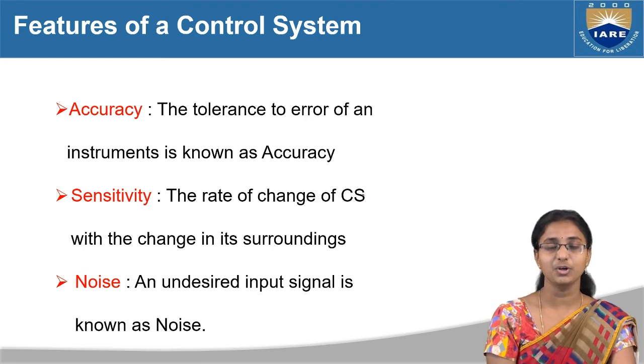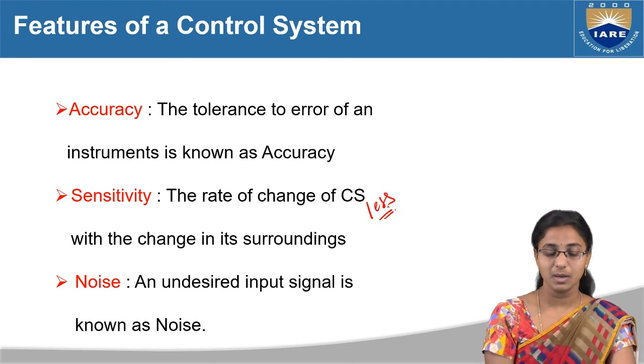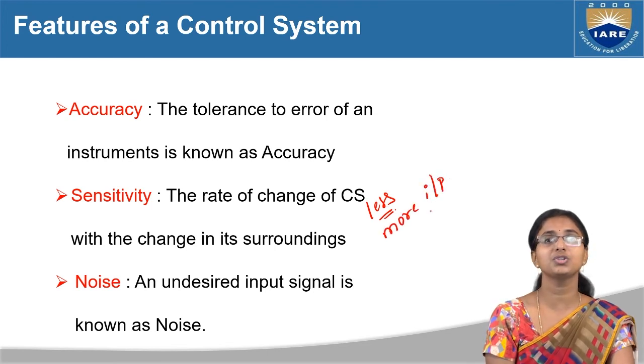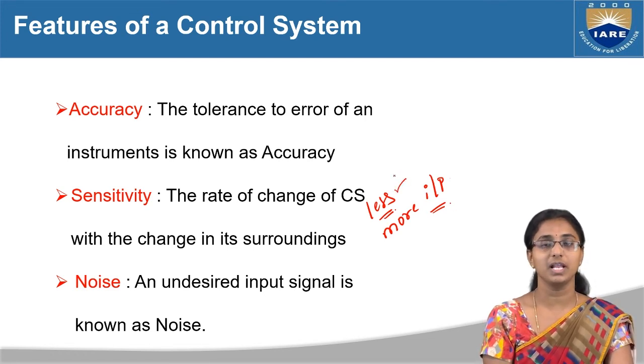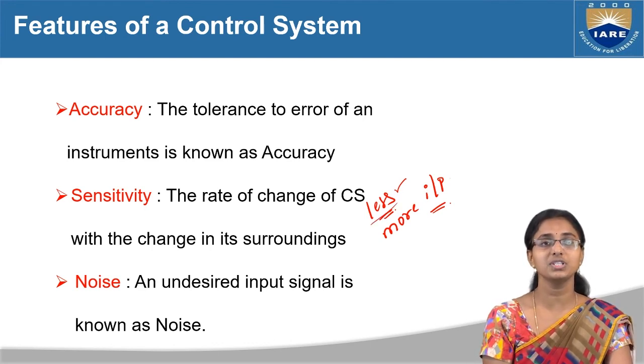But the control system should always have very low sensitivity to the surrounding parameters, and more sensitivity to the input signal. If the sensitivity to the surroundings is very low, then we can say the system is a highly controlled system.